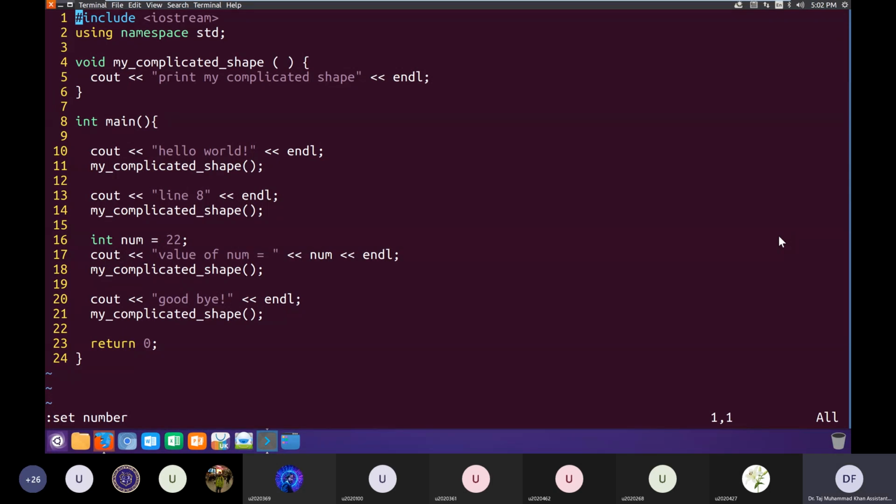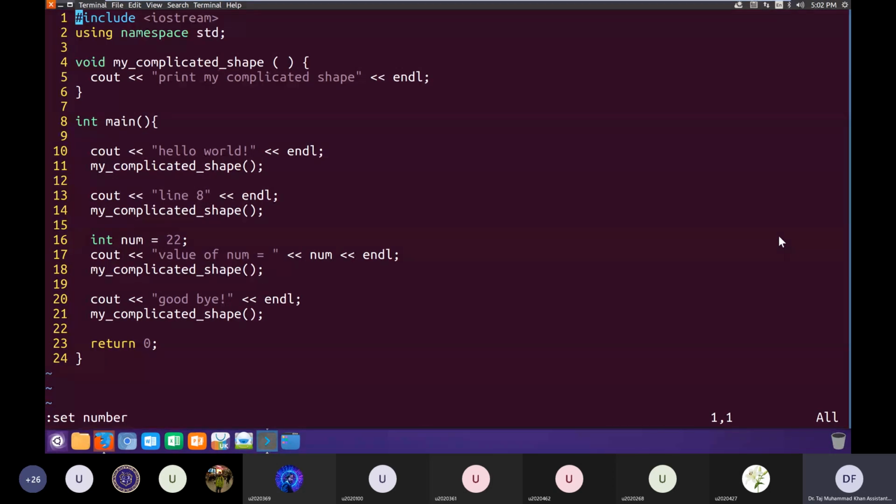Let's see what was our problem and how it solves our problem. We are not going into issues like memory, etc. right now. First of all, try to understand what a function is and what was the problem that we were trying to solve and how it solves the problem. Then we'll discuss what every line means, like void, etc., and then we'll see how we can make different functions and use them. Later, at the end of the course, if you want, you can discuss these issues like memory, etc.